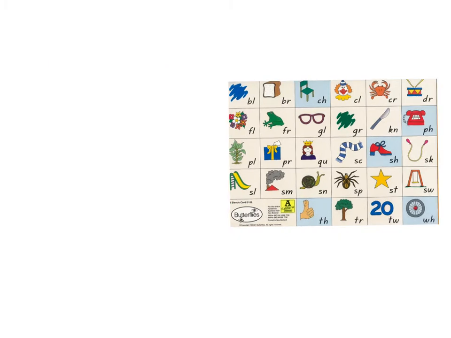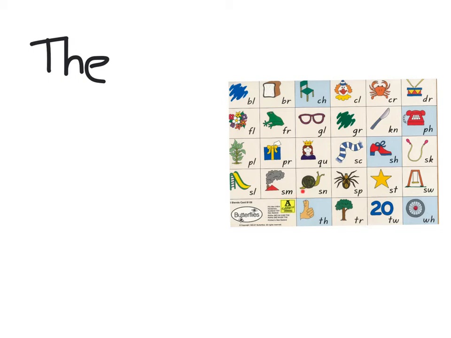Now I want to write the sentence, the small dog was black and quiet. The small, sm. I can hear a blend at the start of small, sm.